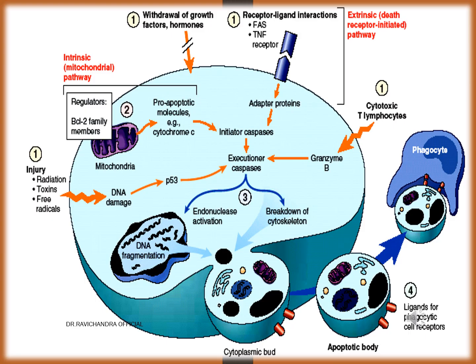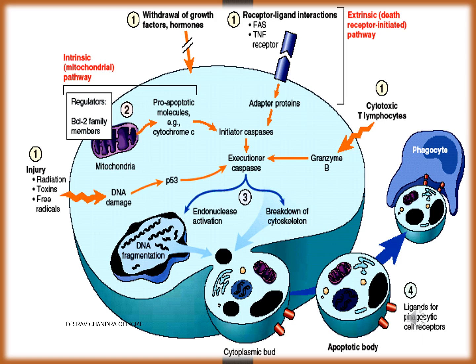So this is a picture showing the entire apoptosis process. Regulators are BCL2 family members. BAX and BAD promote apoptosis, whereas BCL-XL will oppose apoptosis. Cytochrome C is the trigger, and initiator caspases will be caspase 8, 9 and 10. Execution caspases will be caspase 3 and 6.